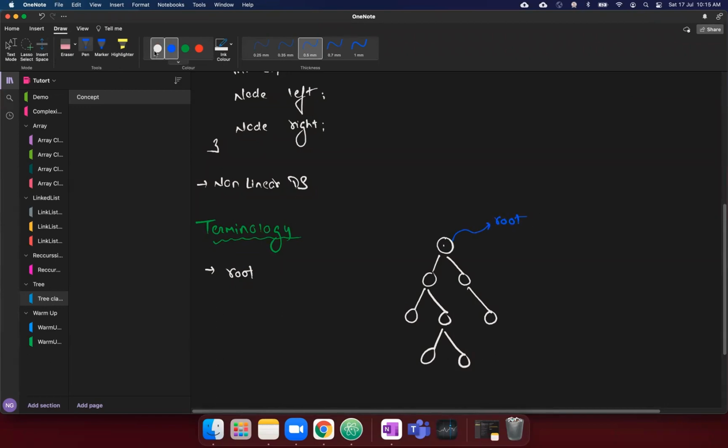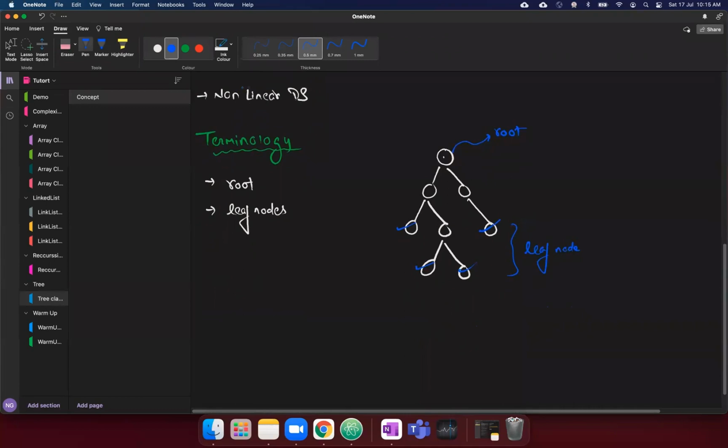Next is leaf nodes. Leaf nodes are the nodes which don't have any children. So this node, this node, this node, these nodes are the leaf nodes. And the nodes which have children are called non-leaf nodes.